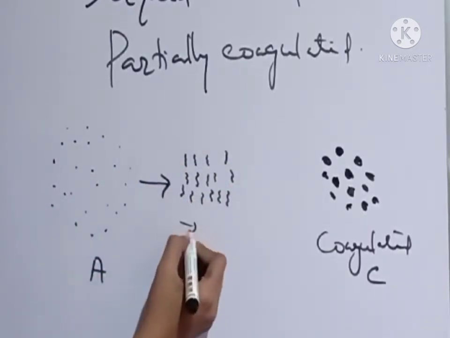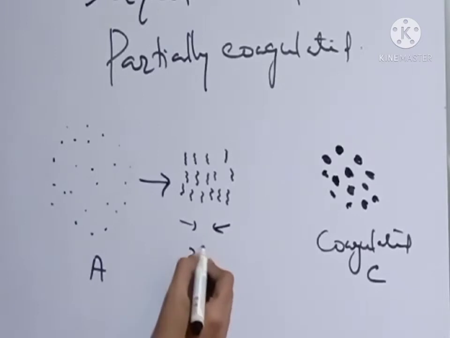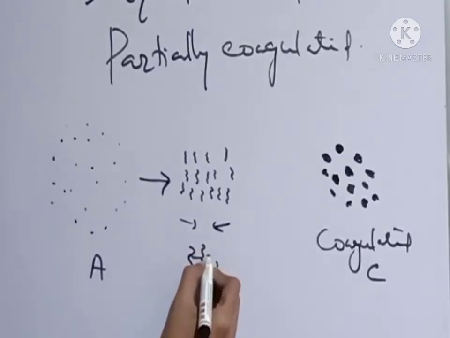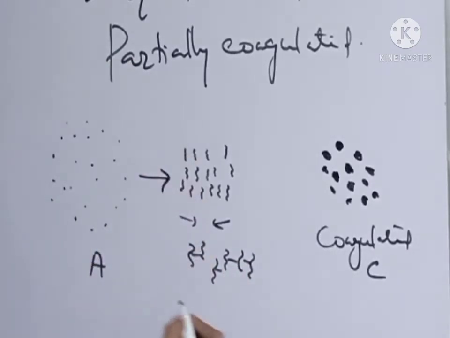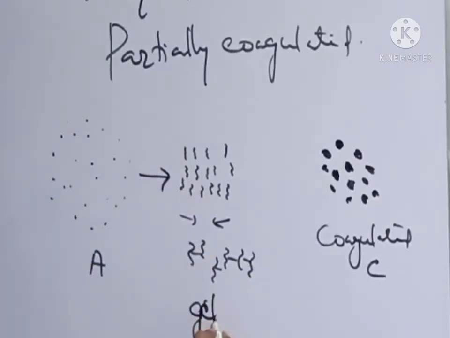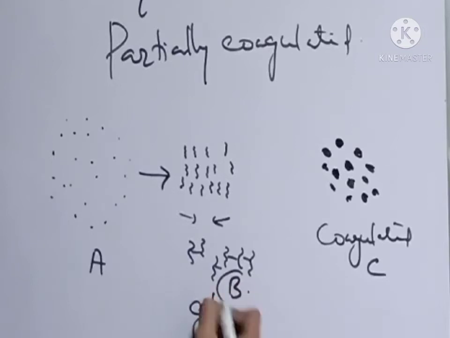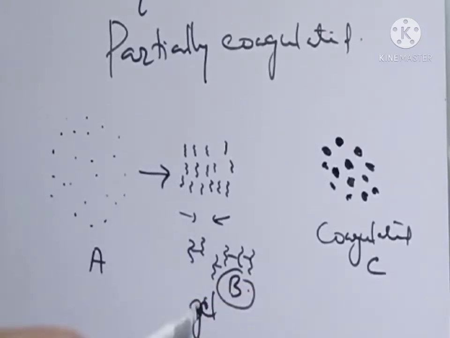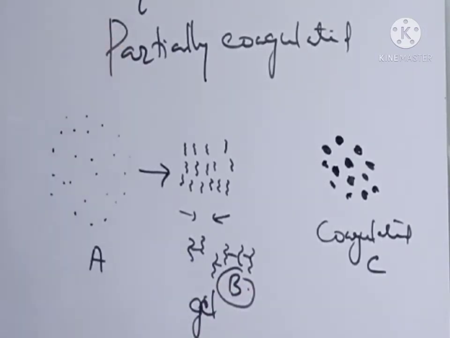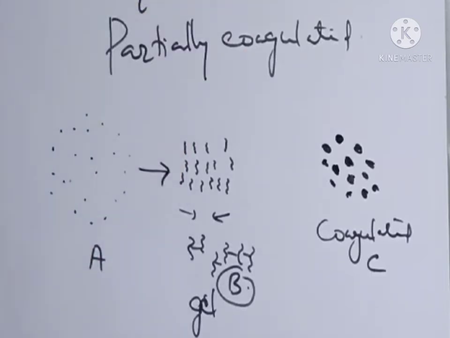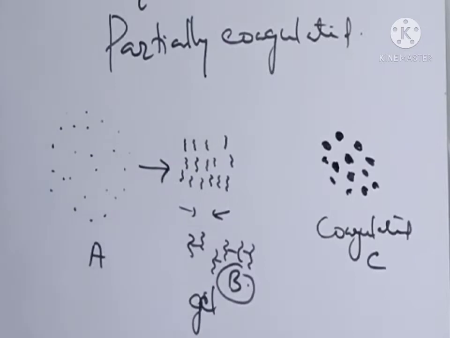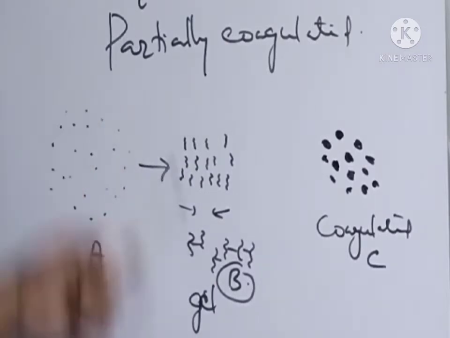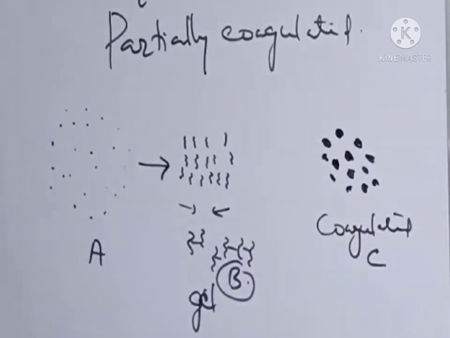These interconnected thread-like structures are actually called gel. So this is form B. Form B is the gel. So gels are the partially coagulated substance. This exists in between the colloidal and coagulated state. So these are the partially coagulated substance.